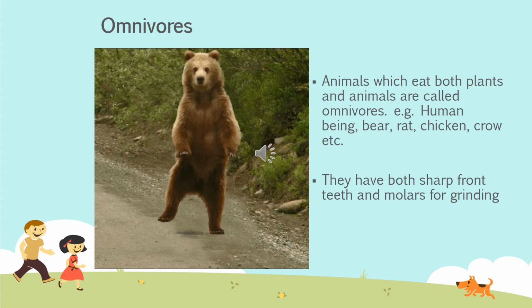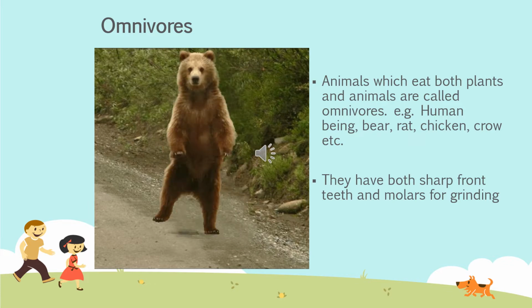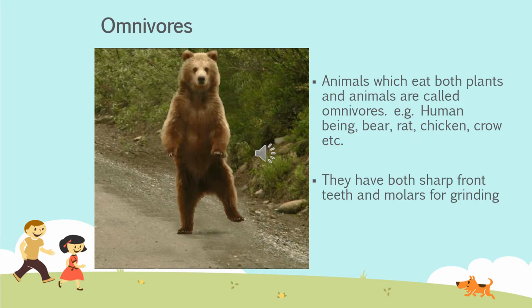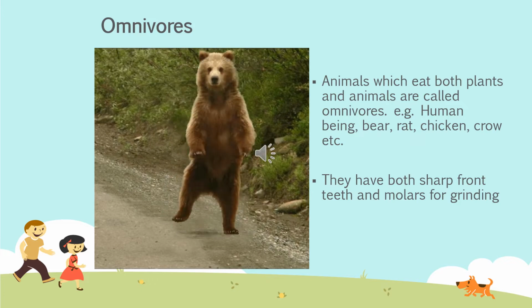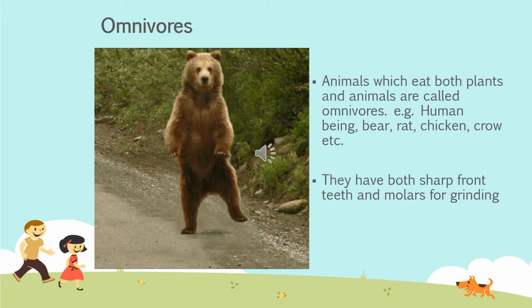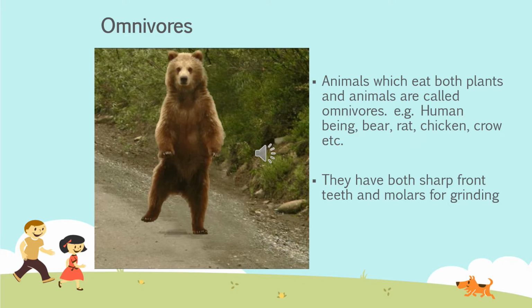For example, human being, bear, rat, chicken, crow, etc. Now, omnivorous animals have both sharp front teeth and molars for grinding. Like for us, we have 4 canine teeth.